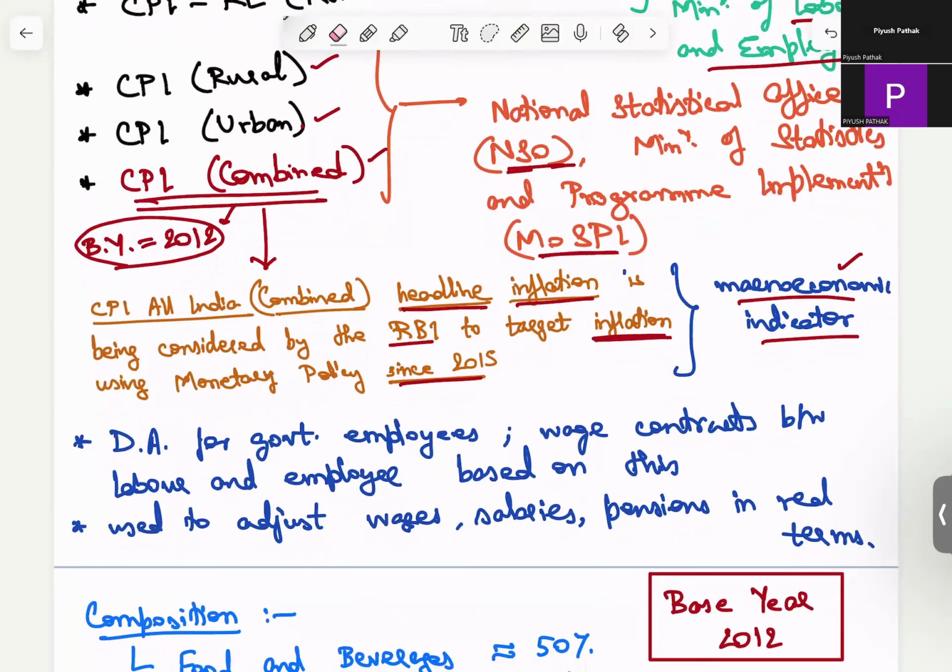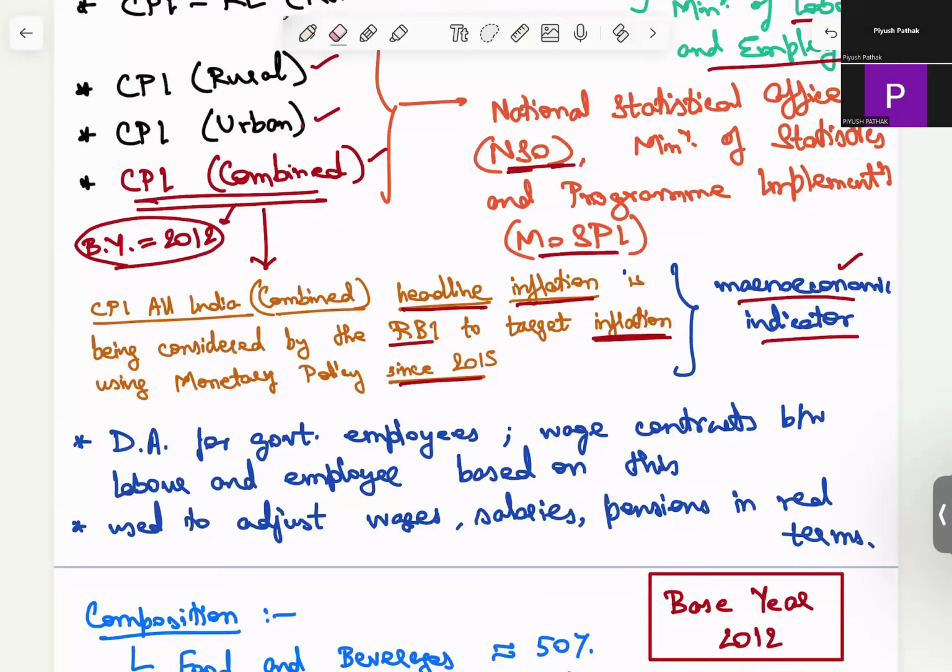If you have this conversation with your manager, what inflation are you talking about? You're talking about the CPI combined inflation. When the government periodically revises the dearness allowance for its employees, say in the central government and state governments, and when the wage contracts are revised according to the Minimum Wage Act, the reason which they give is to account for inflation over time.